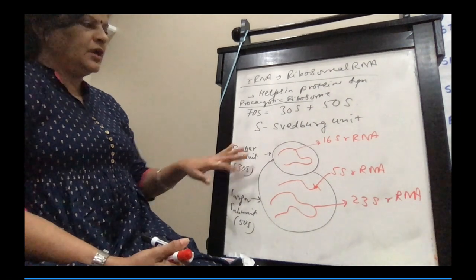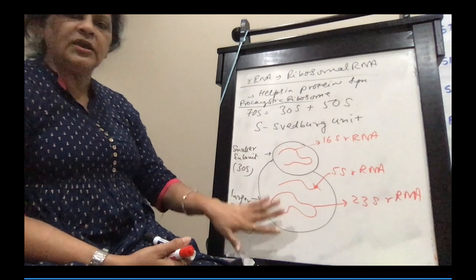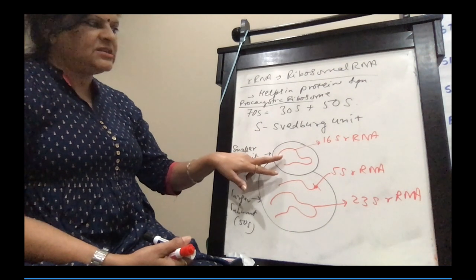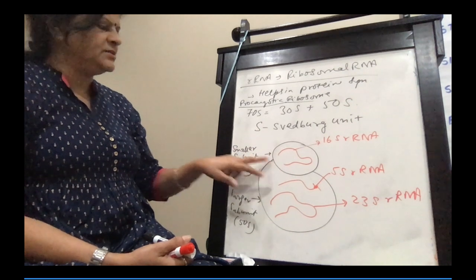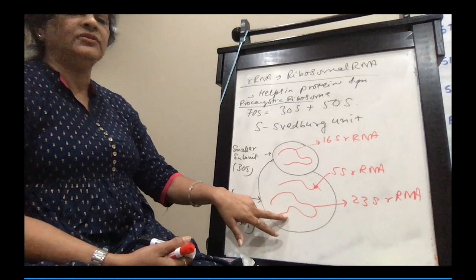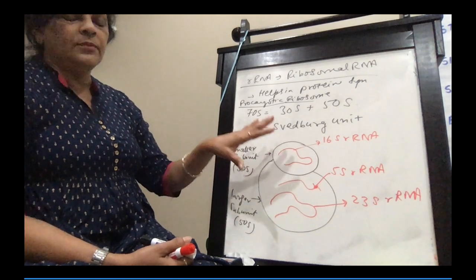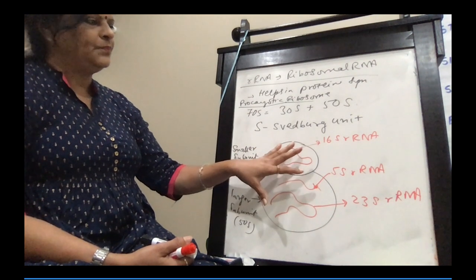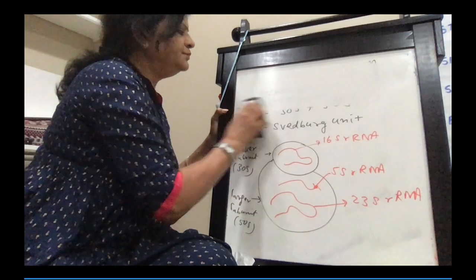So the largest subunit, how many rRNAs, or ribosomal RNAs, are there? There are three ribosomal RNAs in a prokaryotic ribosome. 16S, S stands for Svedberg unit. 16S RNA is present in the smaller subunit, and the larger subunit has 5S RNA and 23S RNA. The function of these rRNAs is basically the site, the place of protein synthesis. This is for 70S. Now coming to a eukaryotic ribosome.